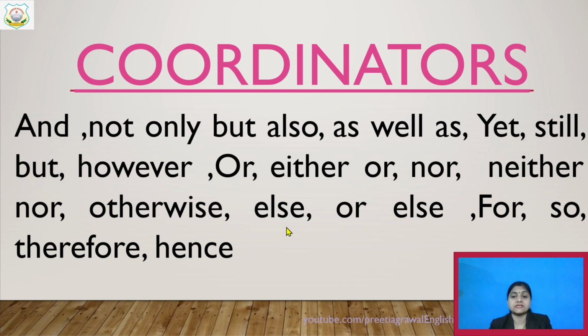Otherwise, else, or else, for, so, therefore, hence. So these are the coordinators, and if any sentence is joined by any one of these conjunctions, it means that sentence is your compound sentence.